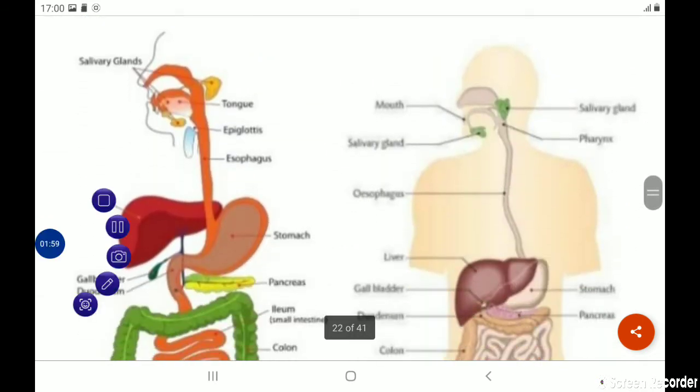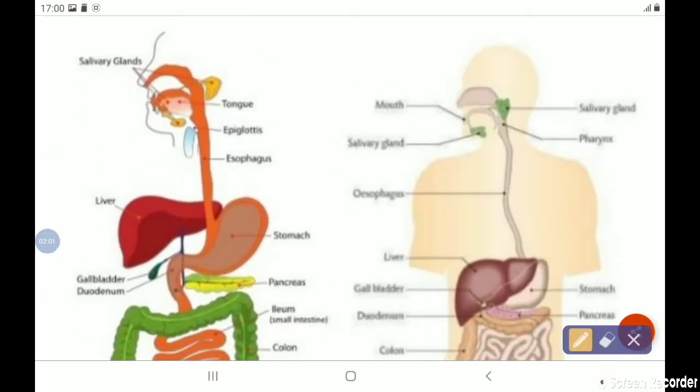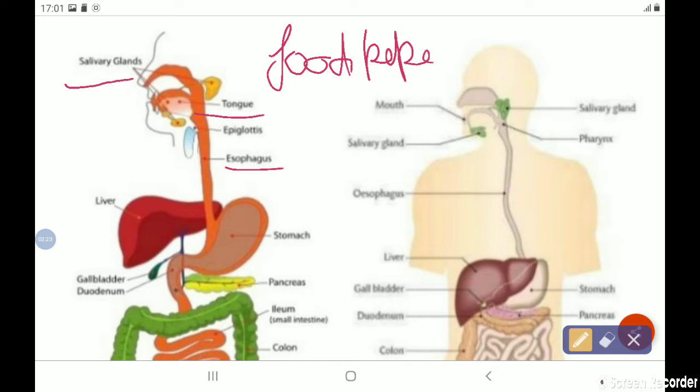Take a clear view of this picture. It shows a salivary gland. There is a tongue which helps in mixing the saliva. The salivary gland produces the saliva and it also produces an enzyme called salivary amylase. This is our esophagus, which we also call the food pipe. Please remember the name esophagus is also called the food pipe.